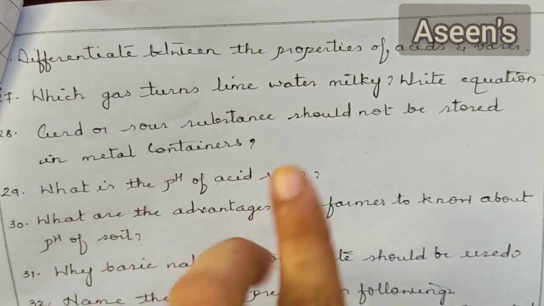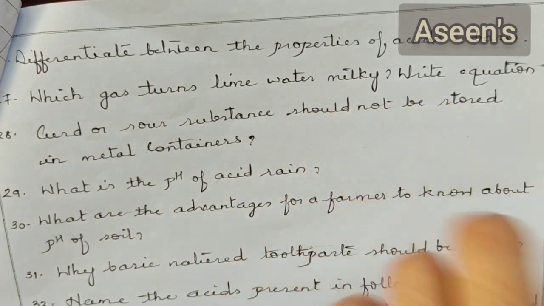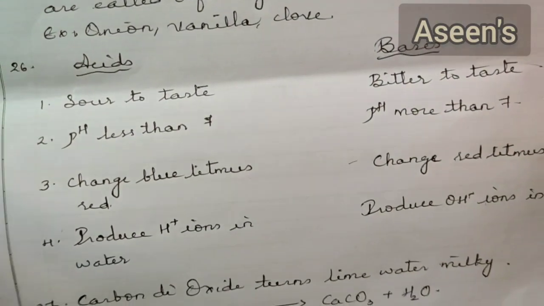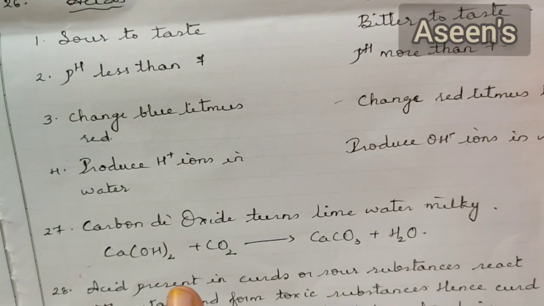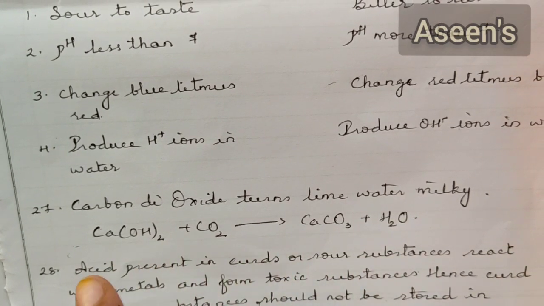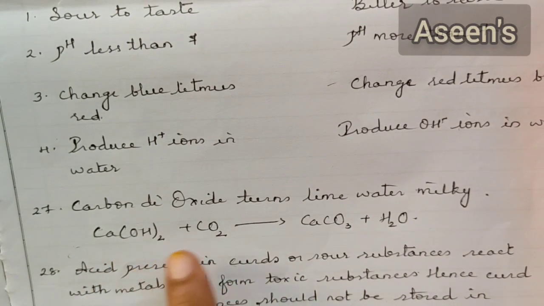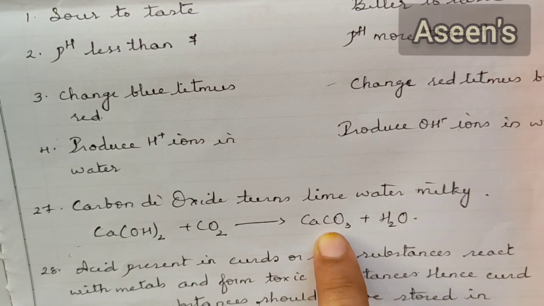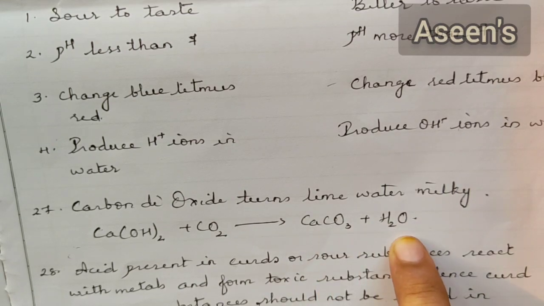Next, which gas turns lime water milky? Write the equation. It's carbon dioxide. Carbon dioxide turns lime water milky, and the equation goes as follows: calcium hydroxide plus carbon dioxide gives you CaCO3, calcium carbonate, and H2O.